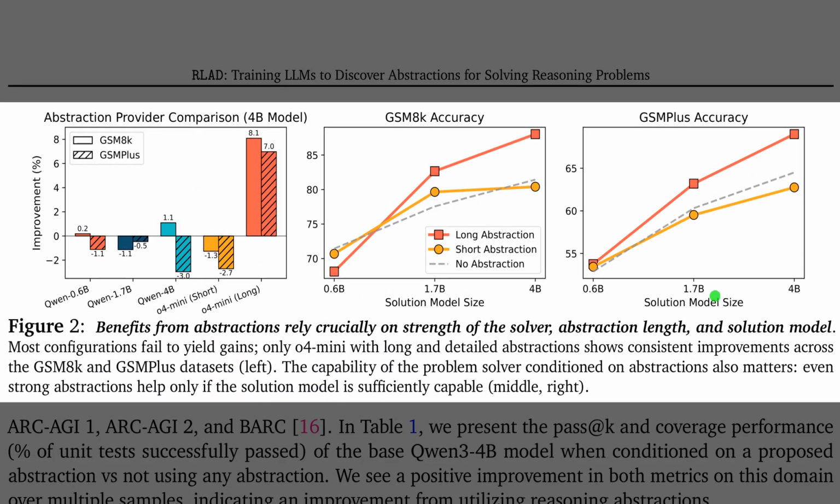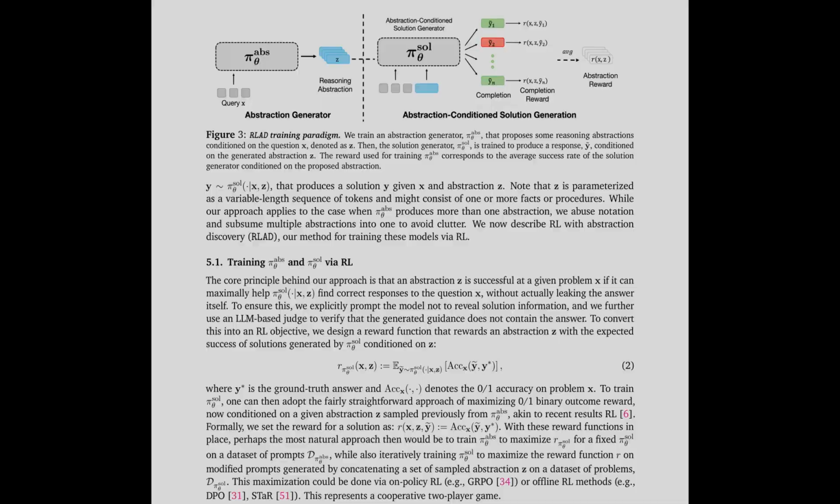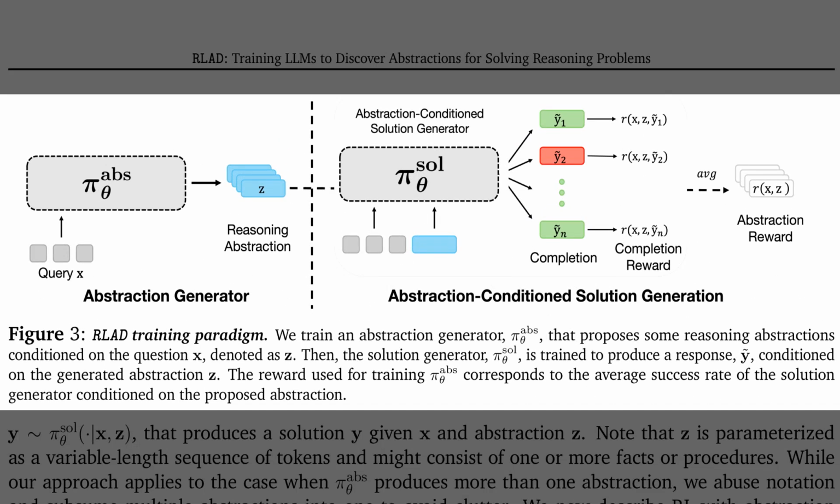Figure 2 shows that those gains depend on who writes the abstraction, how detailed it is, and how strong the solver is. The left panel indicates that only O4 Mini with long, detailed abstractions yields clear improvements, while short notes or weaker providers give little or negative change. The middle and right panels reveal that benefits grow with larger solution models, and long abstractions beat short or none across GSM 8K and GSM+. So, Figure 2 highlighted who should write abstractions, and how detailed they must be.